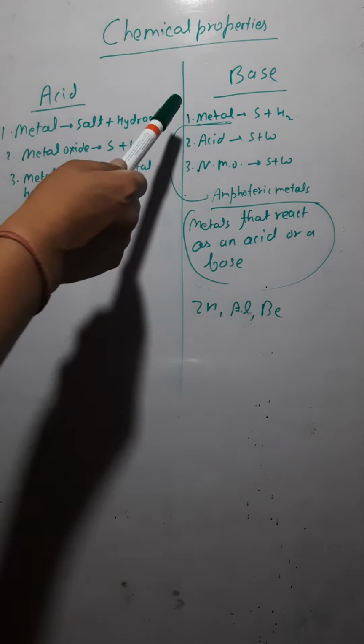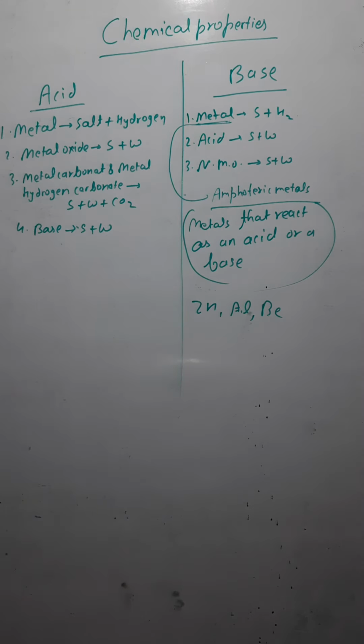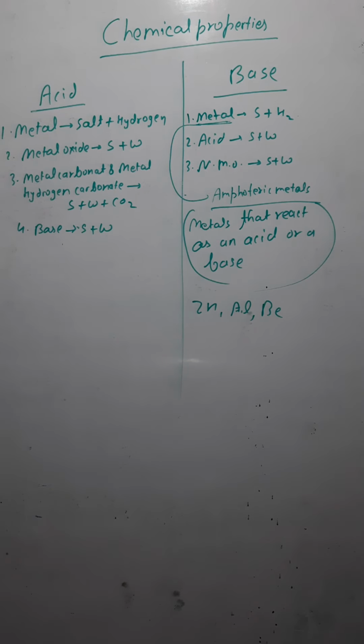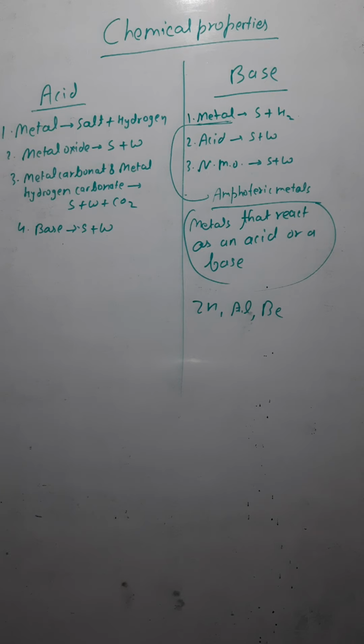So here you would take only amphoteric metals. Amphoteric means which react with base as well as with acids. That is how we have summarized all, so that you could memorize this also. We have already discussed all these. The most important amphoteric metals, you would also write somewhere in a box.